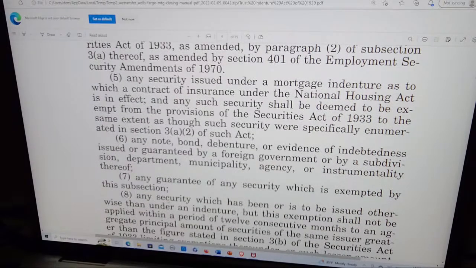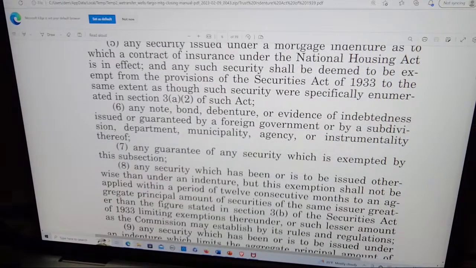Five, any security issued under a mortgage indenture as to which a contract of insurance under the National Housing Act is in effect, and any such security shall be deemed to be exempt from the provisions of the Securities Act of 1933 to the same extent as though such security were specifically enumerated in sections 3A2 of such act.